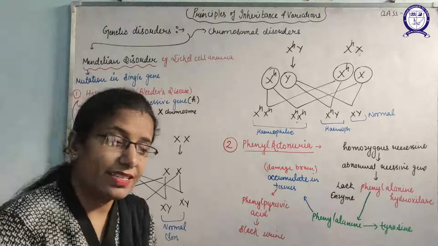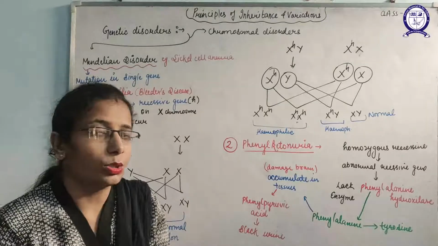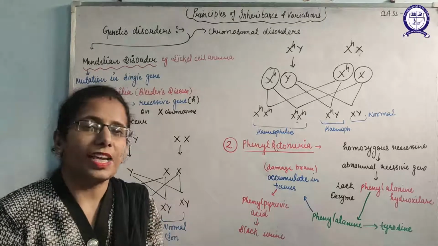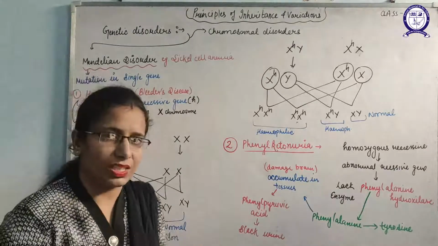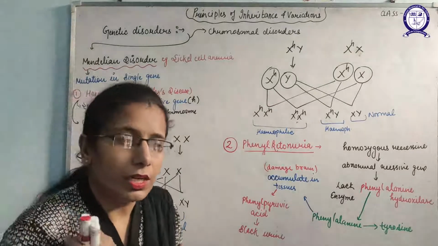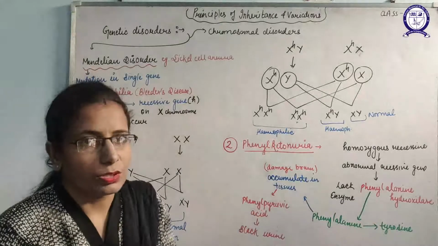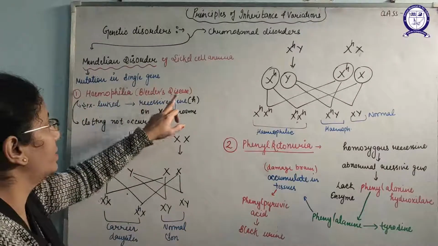As a result, the protein required for the clotting of blood will not form. So if even a single minor cut takes place in the skin, it will cause continuous bleeding that can result in death. That is why it is known as the bleeder's disease.